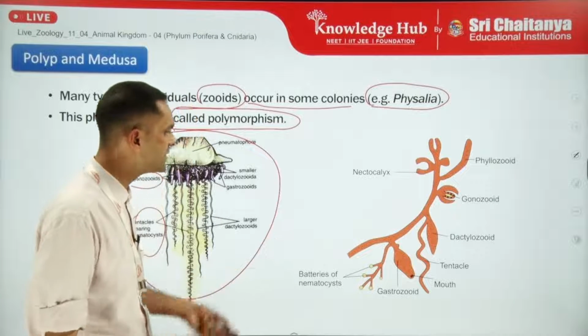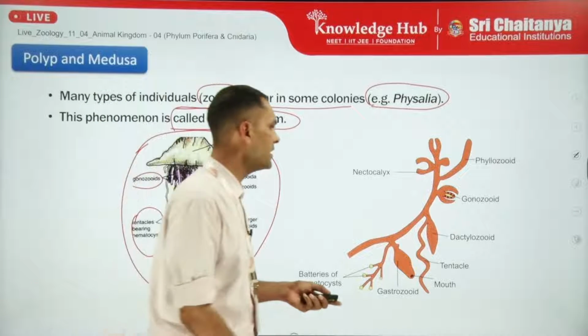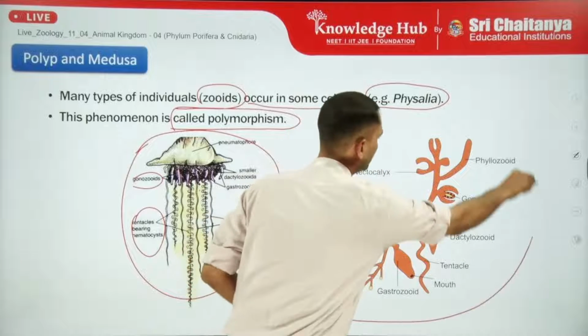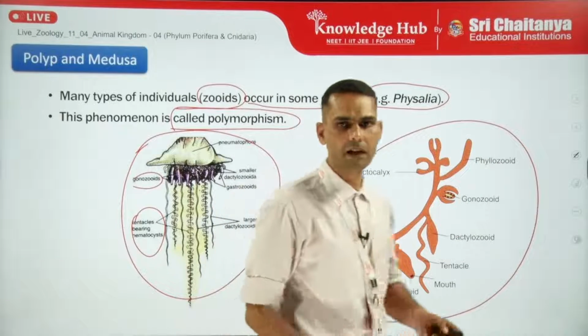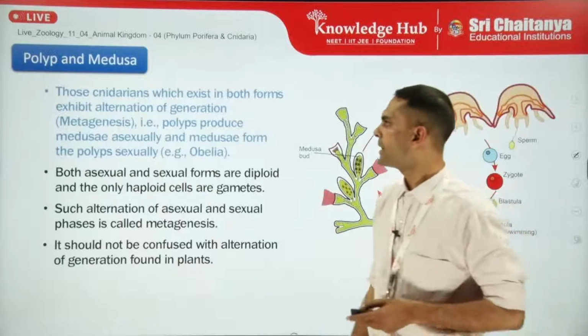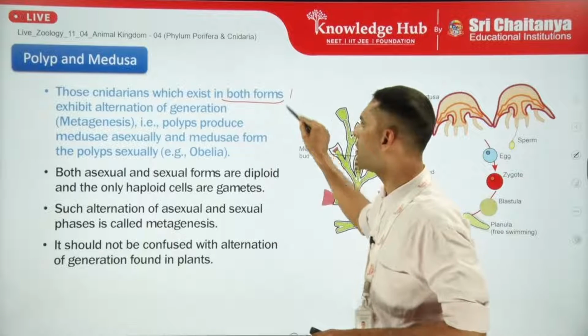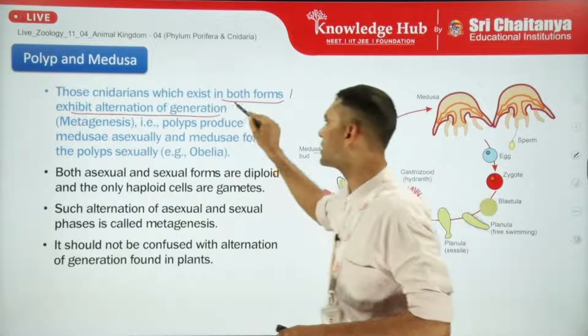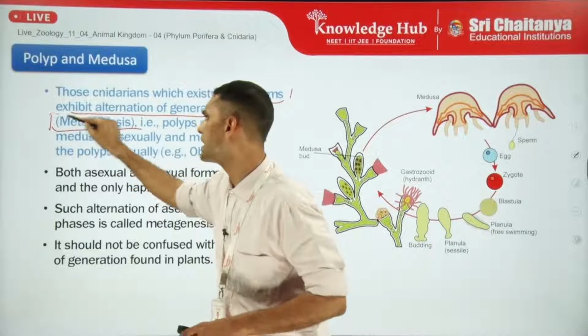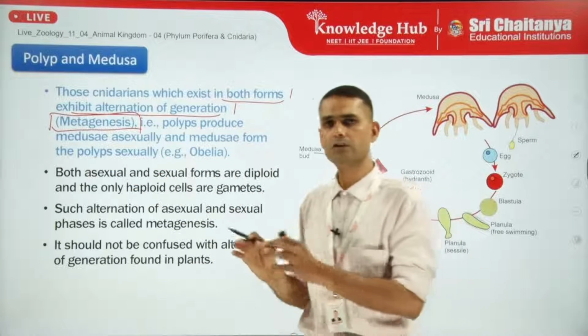And as we can see, this is another example of the similar form, having different types of polyp forms. Now, as we move further, those cnidarians which exhibit both forms exhibit alternation of generation, that means metagenesis. So we must not get confused with the term metamerism.